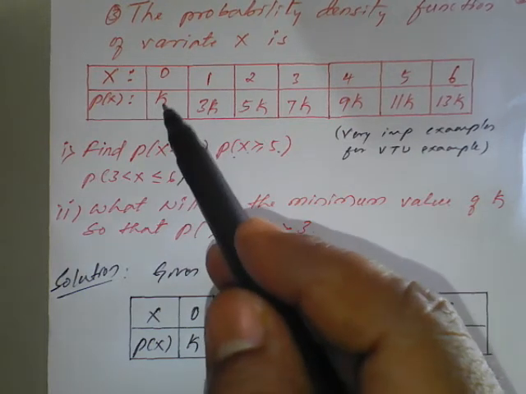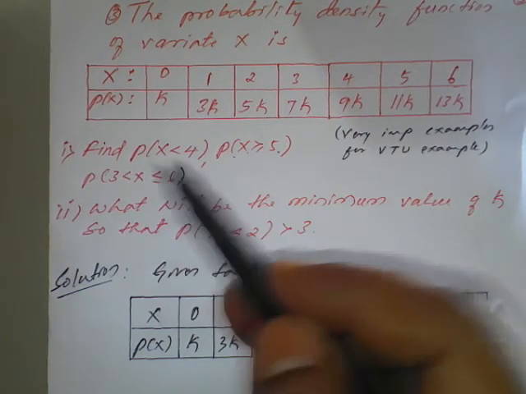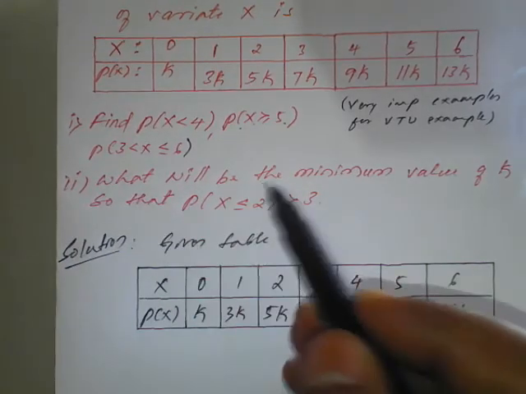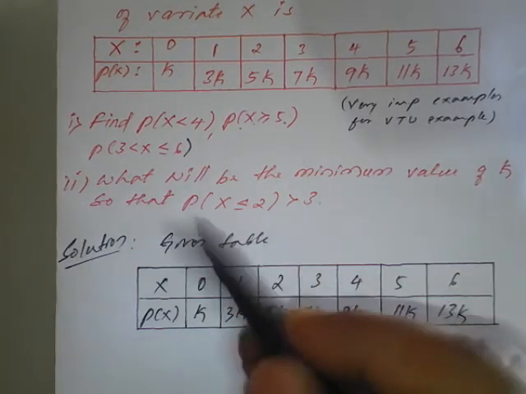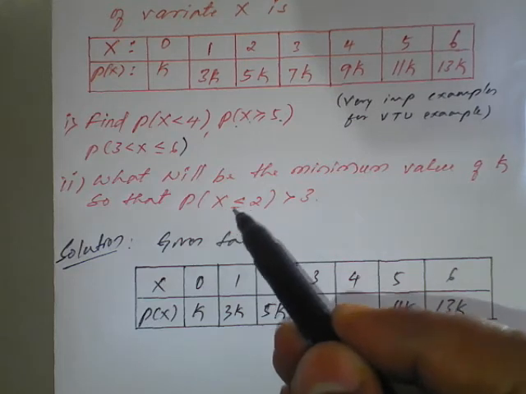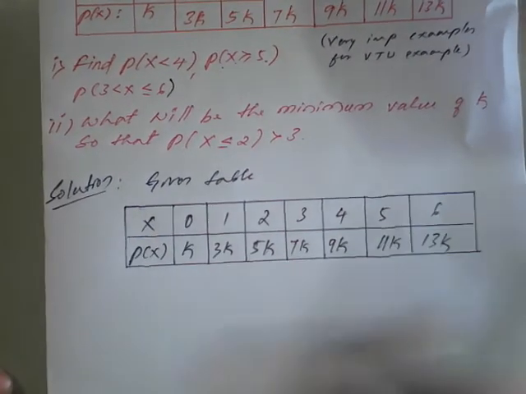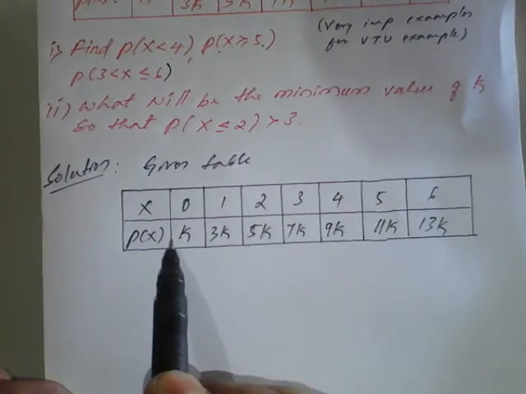Before this we need to find the value of k, then we can find these results. Next, what will be the minimum value of k so that p of x less than or equal to 2 is greater than 3, we need to find. Now just see here, you have to copy the given table as it is.